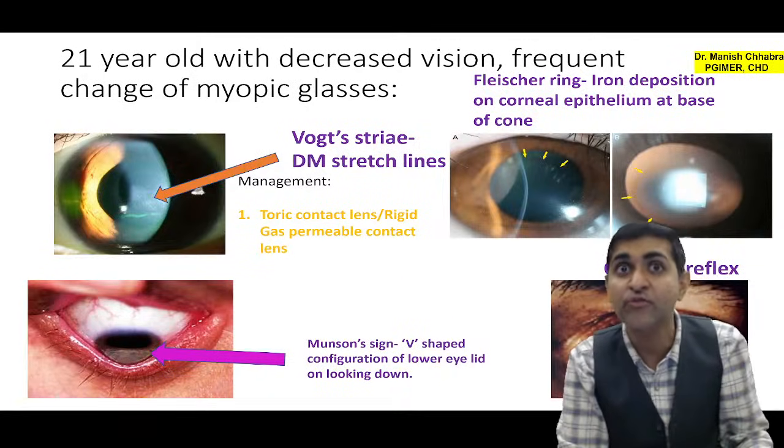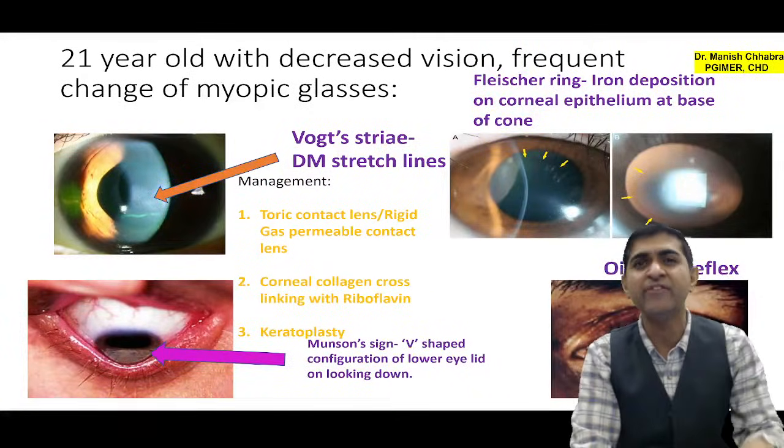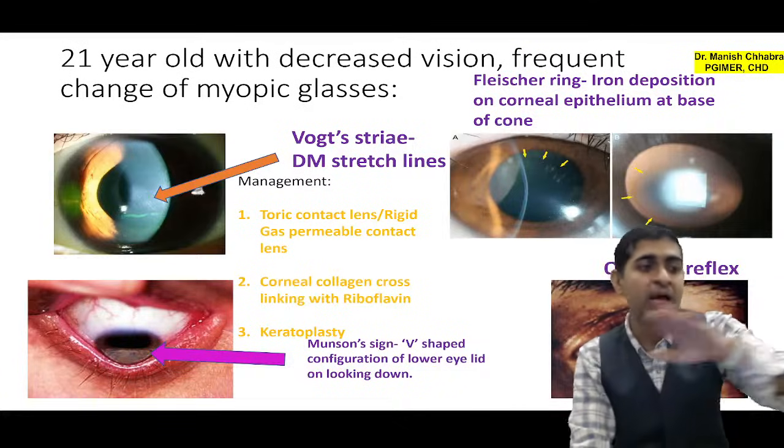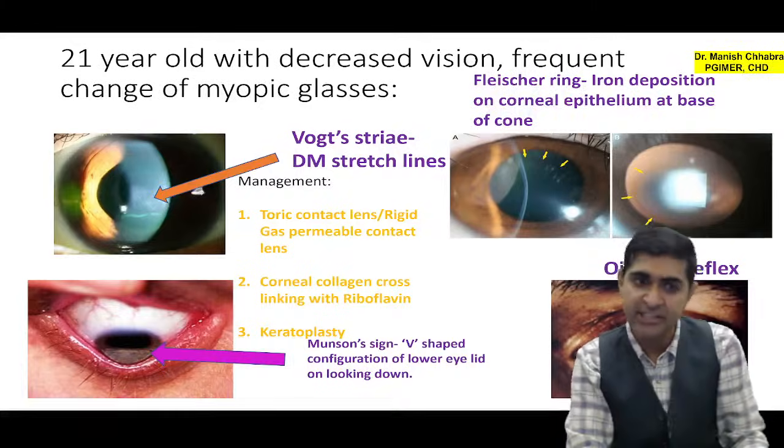And what else? You can go for C3R. C3R is collagen corneal cross linking with riboflavin. Lastly, you can change the cornea. You do a corneal transplantation, which we call keratoplasty. Okay, all right.